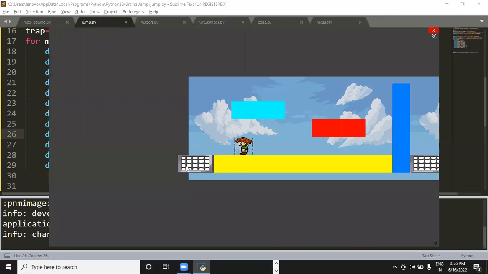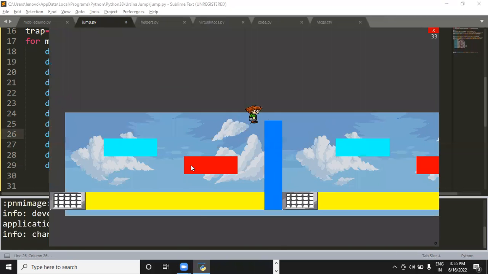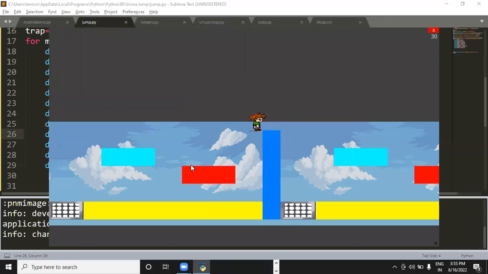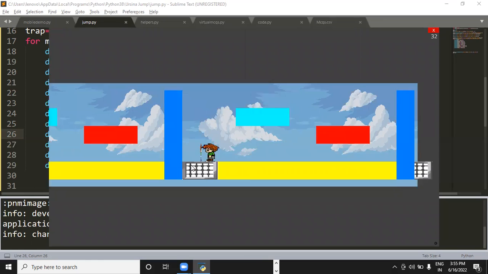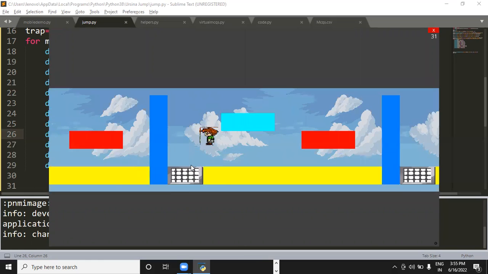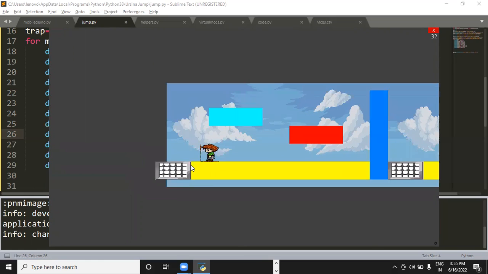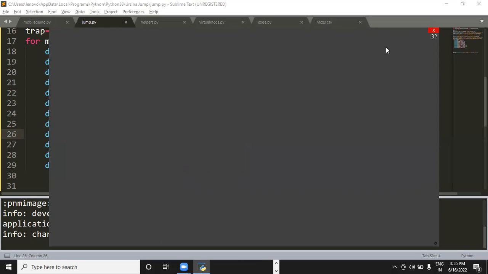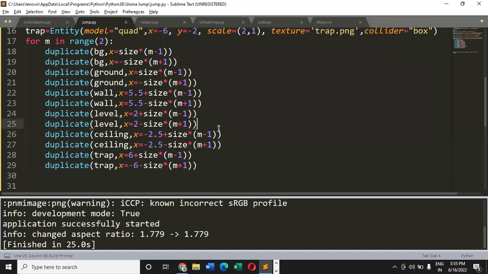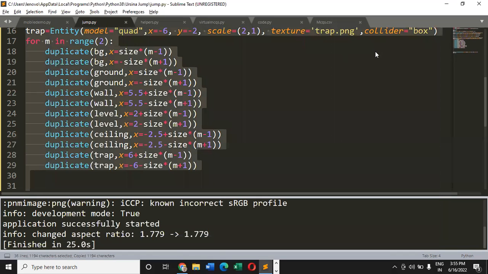Okay, so I'm able to see a trap here in the first level, second level also there is a trap, third level. So I think it is almost perfect, right? It is almost perfect, yeah. So this is now completely fine. We can go with this kind of thing. I hope you're able to understand this whole code.